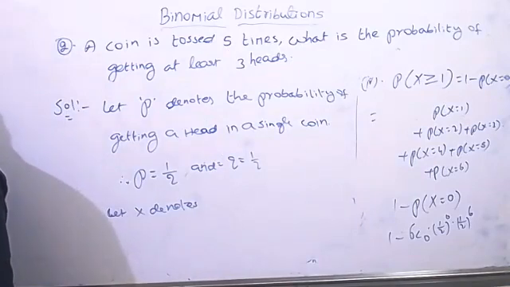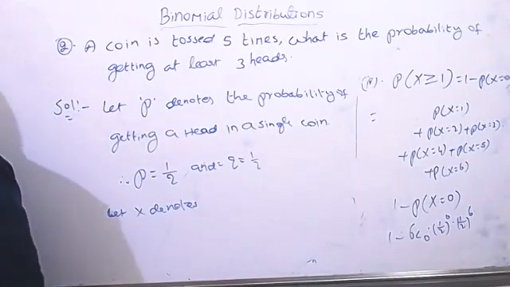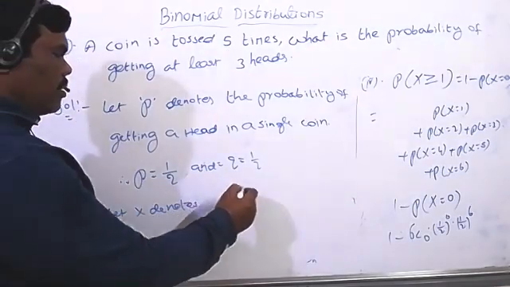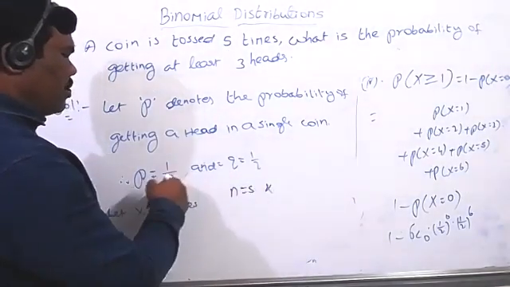Then x is a binomial variate with parameters n equal to 5 and p equal to 1 by 2.